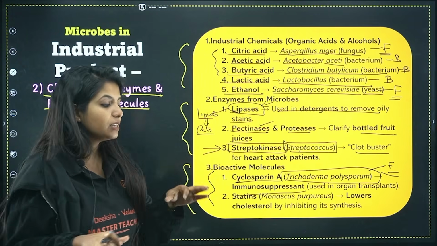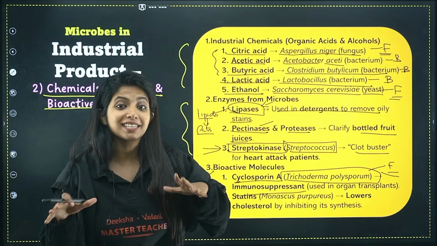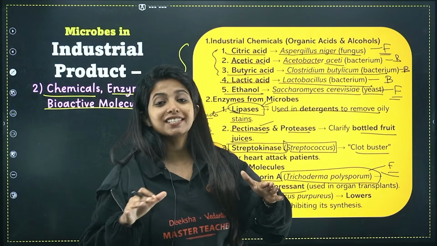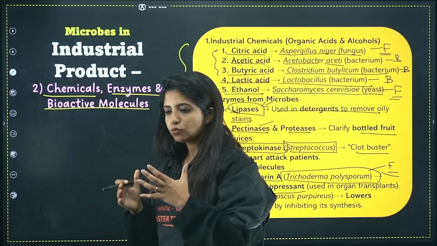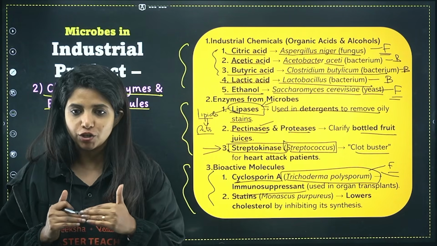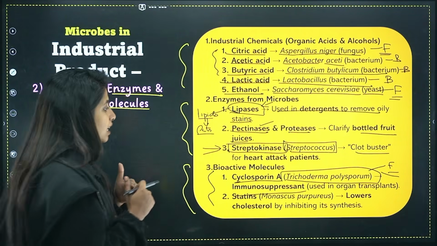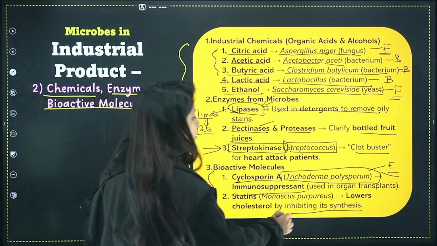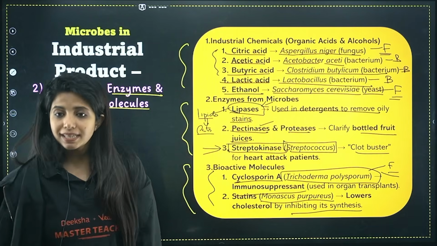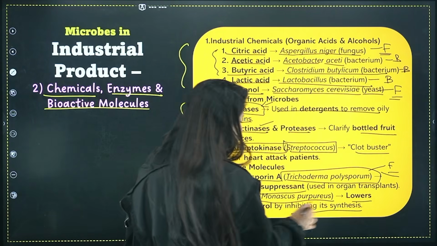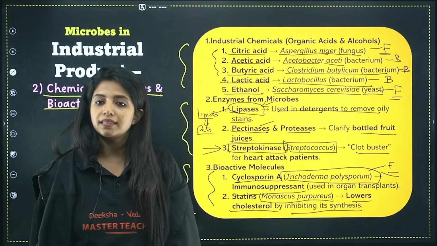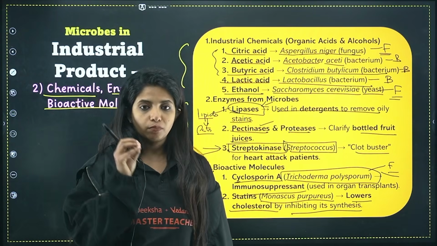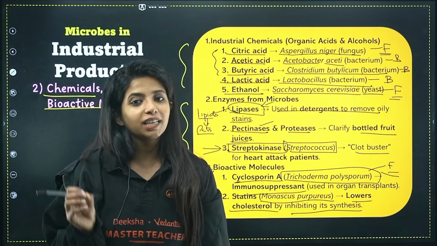Similarly, statin. The name is very common with stabilizing. Statin stabilizes what? The blood cholesterol level. Okay, statin stabilizes the blood cholesterol level, or actually it is known as a blood cholesterol lowering agent. It lowers the cholesterol by inhibiting its synthesis. So statin, you get it from Monascus purpureus, and what does it do? It lowers the cholesterol by inhibiting its synthesis. How does it lower? It does not allow it to be synthesized itself.